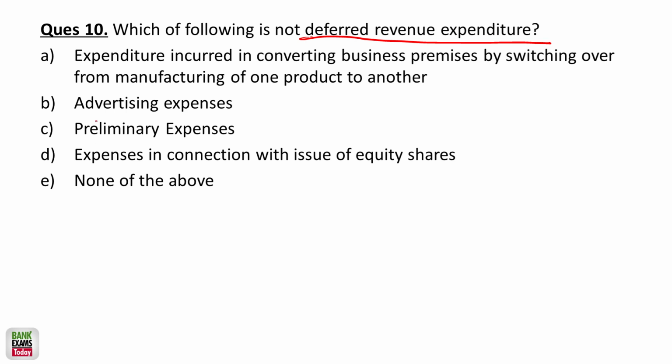So for example, the advertising fee. You paid a huge amount in 1 year, but the benefits, you made a brand, the benefits you are going to get in the next 2, 3, 4 years because you build a brand. The same goes for preliminary expenses. You set up a company, the benefits you're going to get in the next 4, 5, 10 years. The expenses in connection with the issue of equity shares, the benefits you are going to get in the next many years. But what about this one?